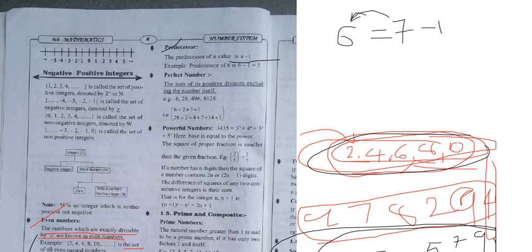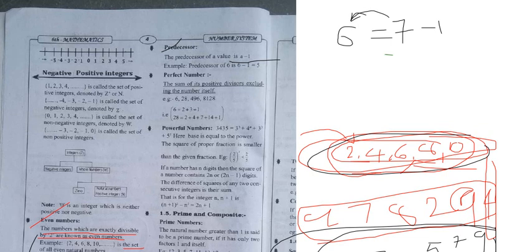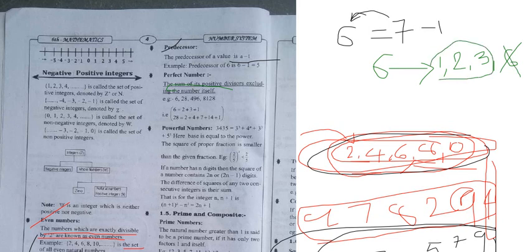So for example, if you want more clarity, then look here. If 6 is a number, now write the factors of 6: 1, 2, 3 and the number itself. Yes or no? These all are factors of 6, or not? No. What they are saying is excluding the number itself. Excluding means just remove this number. Now just add the remaining numbers. Are you getting 6 or not? Yes. If I add these all, I am getting the number 6. Now the 6 is known as a perfect number.